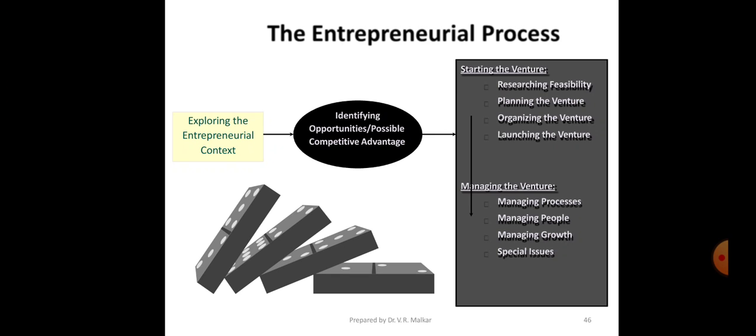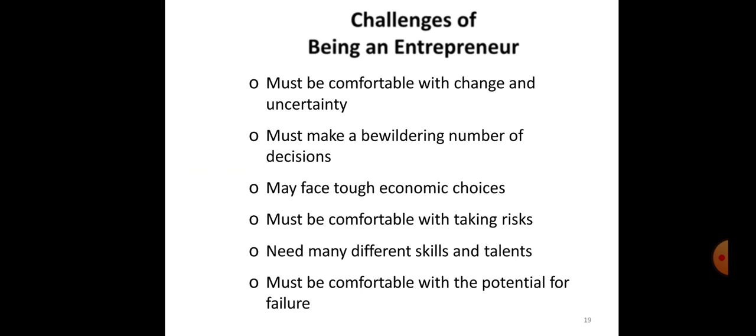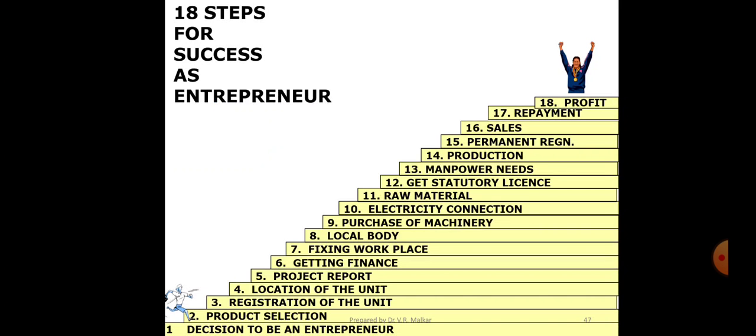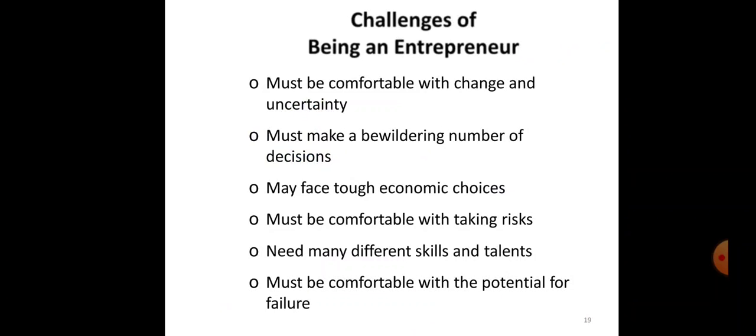Managing the venture is a process involving the managerial process, managing people, managing growth and special issues; these are very important parts of it. And last, there are 18 steps for success as an entrepreneur. So, what are the 18 steps? Decision to be an entrepreneur, product selection, registration of unit, location, project report, fixing the workplace, local body, purchase of machineries, electricity connection, raw material, getting a license, manpower need, production, sales, repayment and profit. So, these are the various steps for becoming a successful entrepreneur.